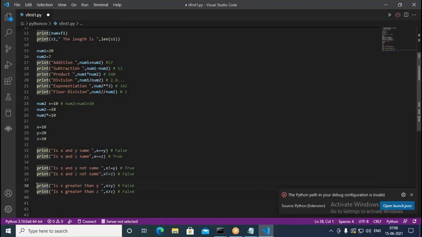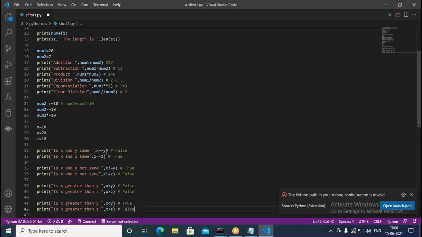In the same way, I can use less than. I can compare with less than here. I can write x less than y. So now it should actually print a true value for us. Yes, it should print true. But here again, this is going to print false for us. So like this, we can use them.